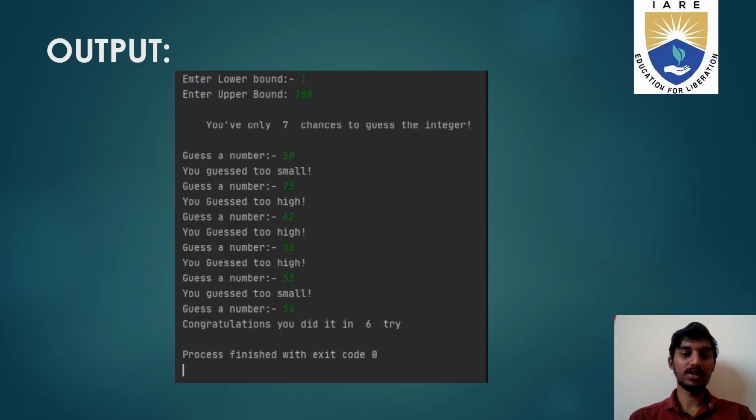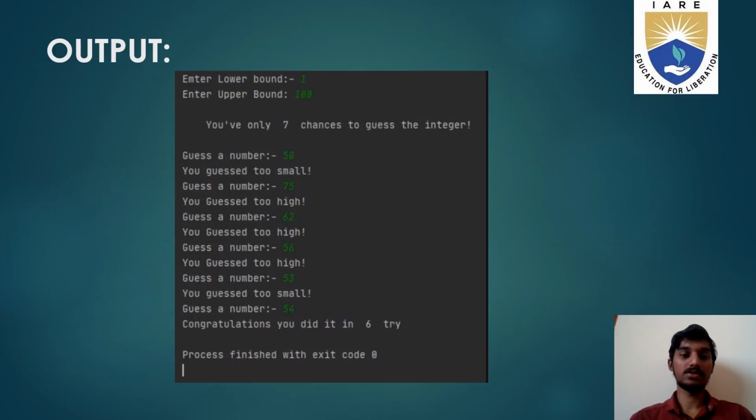So the output for the number guessing game would be as follows on the screen. The user would be asked to enter the lower bound and upper bound as integers, giving the range from 1 to 100. Then, according to the range, the program tells the user that he or she only has 7 chances to guess the integer, which would be randomly generated by the program.